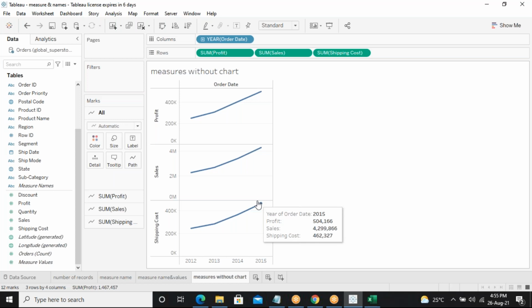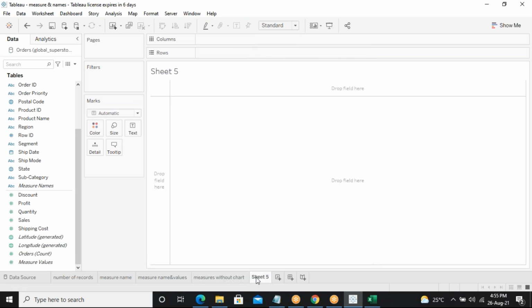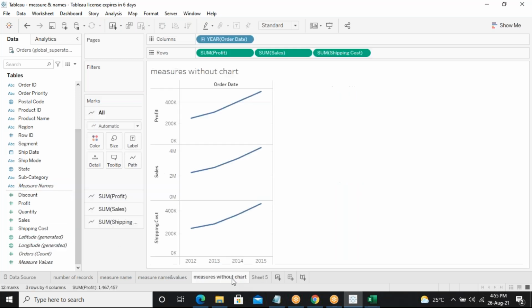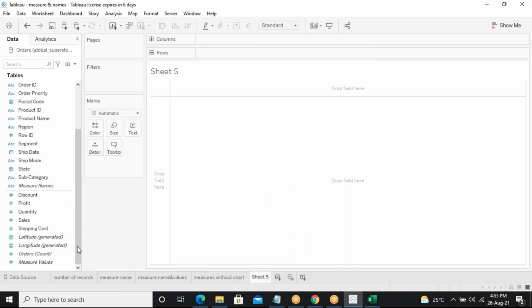So now, in this particular place, I can use something called charts with measure names. And before doing charts with measure names, there is one more option when I have two fields. Let me tell you what to do if I have two fields. Whatever you created, create the same thing here also.